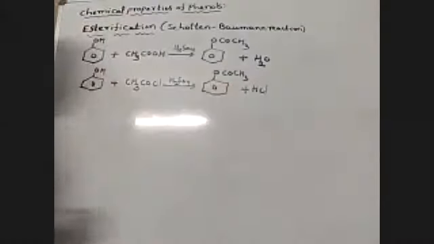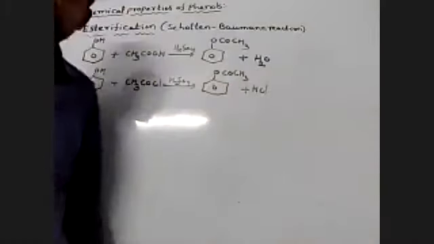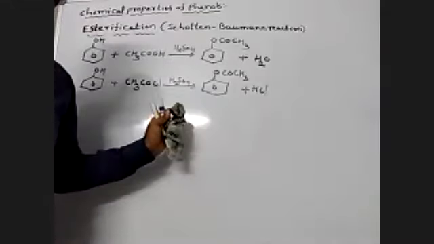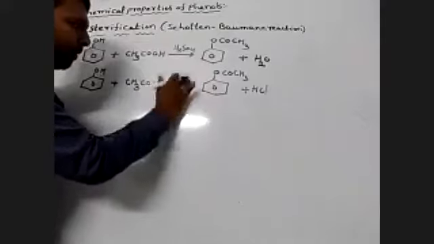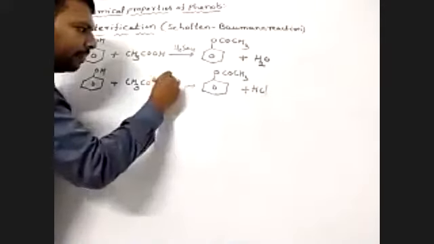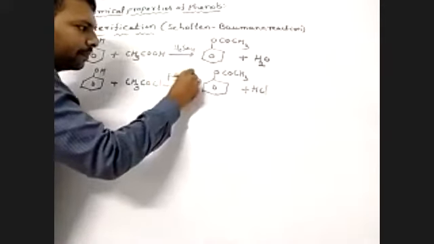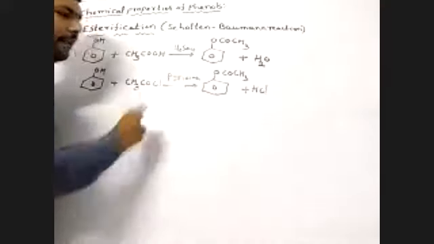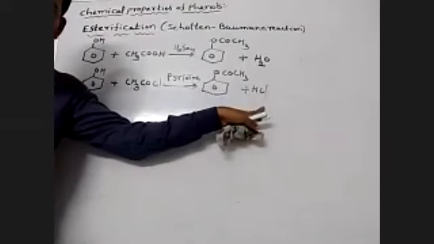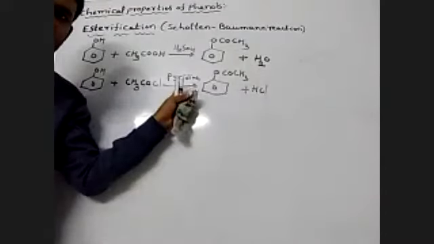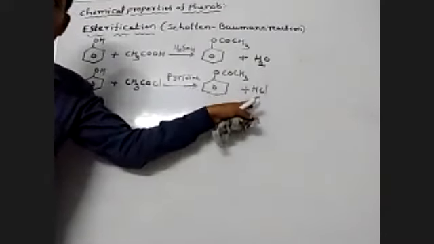This is called benzoylation, in presence of pyridine. What is the role of pyridine? Pyridine is a base. Pyridine absorbs the HCl produced.